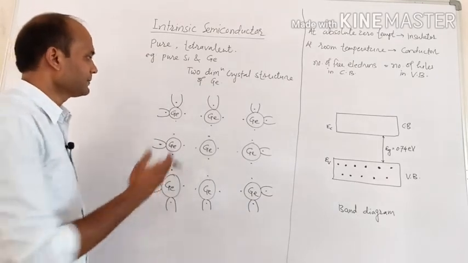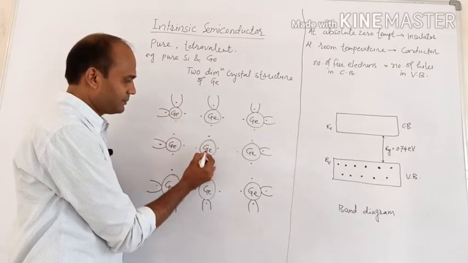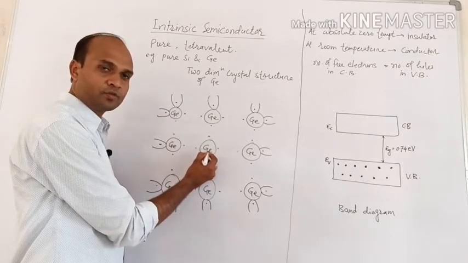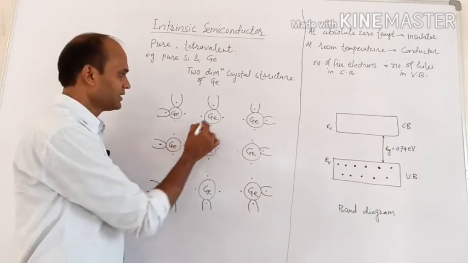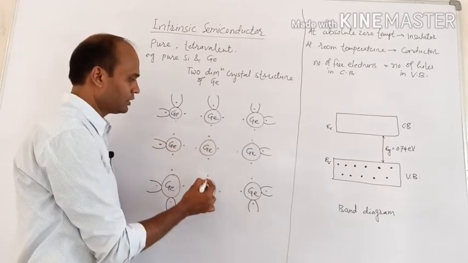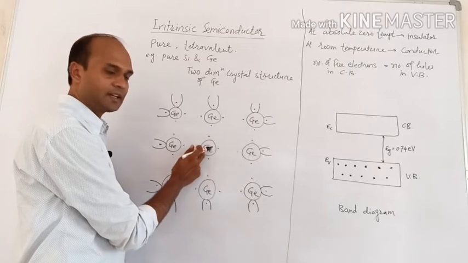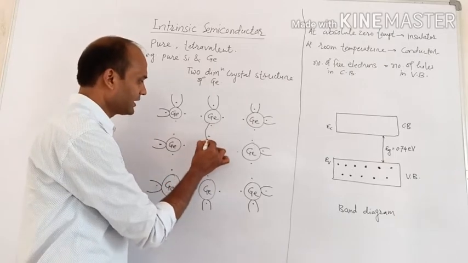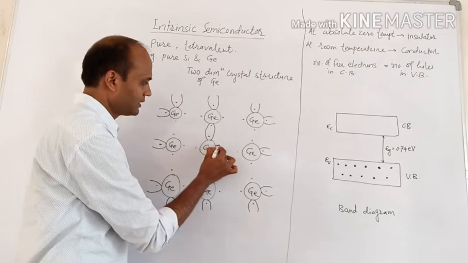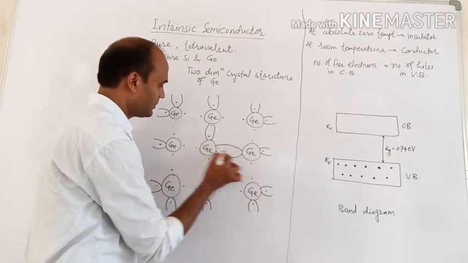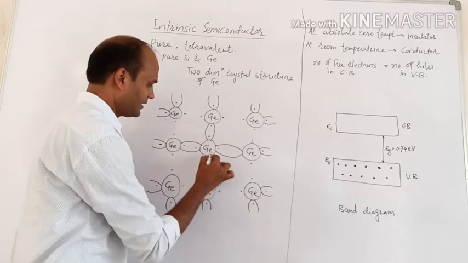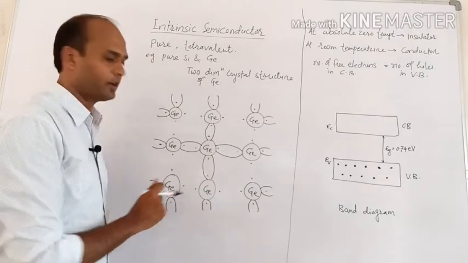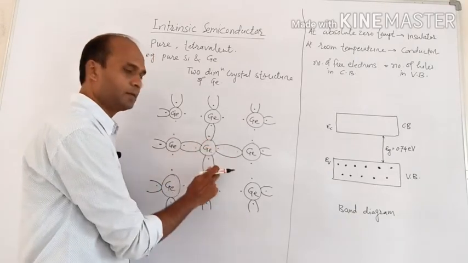You can see here, for this germanium atom, the nearest neighbors are first, second, third and fourth. So this central germanium atom will share one electron from each neighboring atom and form a covalent bond. So these are the covalent bonds.